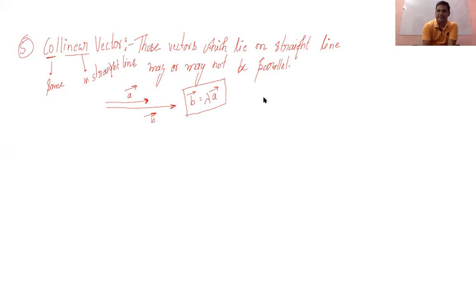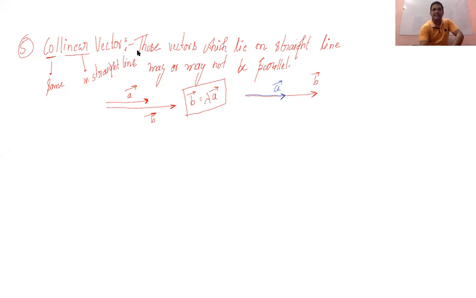This can be represented like this also. Suppose this is your B vector up to here. Now I can use a different color here, and here it can be your A vector. And here this relation is valid: B vector is lambda times the A vector.